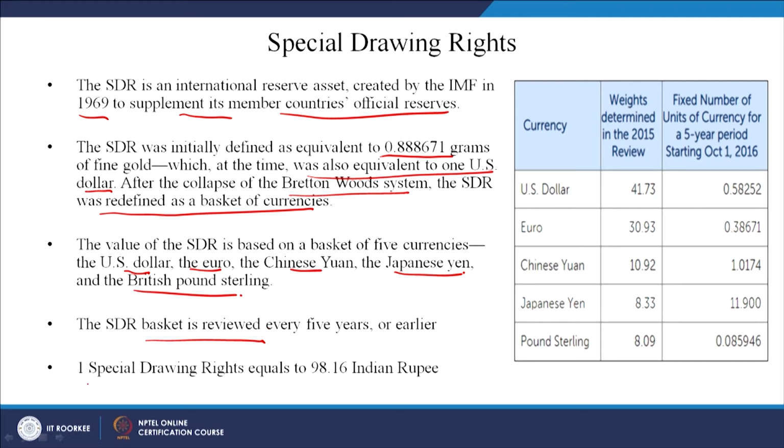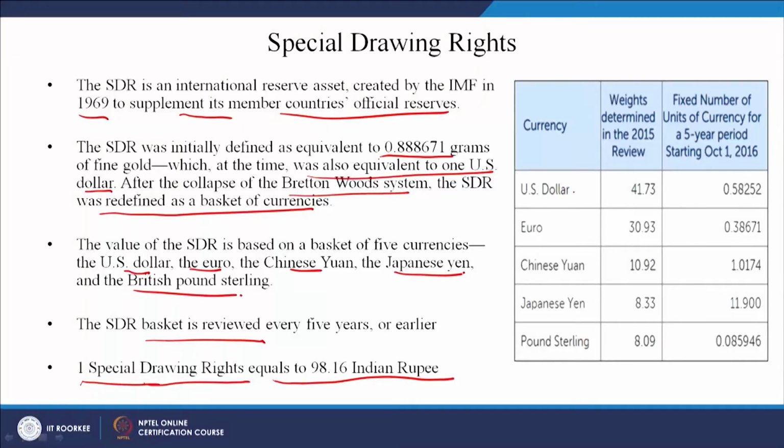As of today, one special drawing right equals 98.16 Indian rupees as defined by the IMF, right. This number, 98.16, will vary; it could be different for other member countries depending on the standing of the country in international trade. Now, this is an example which I have brought, you can see. US dollar, euro, Chinese yuan, yen and sterling. The weights were determined in the 2015 review. Just as in the stock market you have BSE and NSE, which are made on different weights, right.